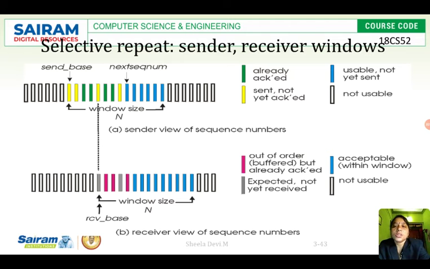See, initially, as we are seeing here, packets 1 and 2 are not acknowledged, but packet 3 and packet 4 are acknowledged. Where will packets 3 and 4 be staying? They will be in the buffer. Once the receiver gets packet 1 and packet 2, it will deliver packets 3 and 4 to the application layer along with packets 1 and 2, since it should be in order. Clear? This is what happens in selective repeat.